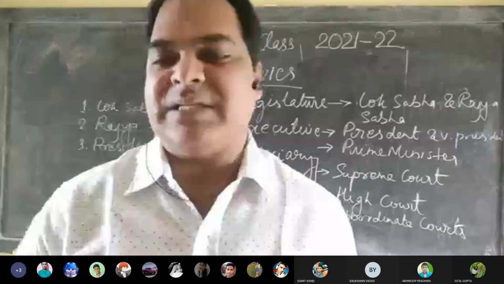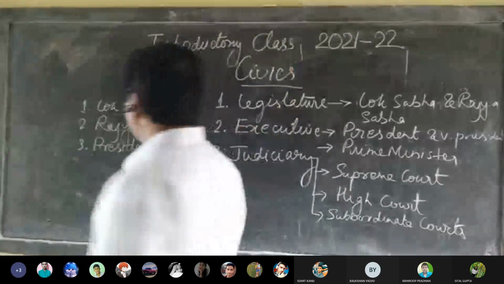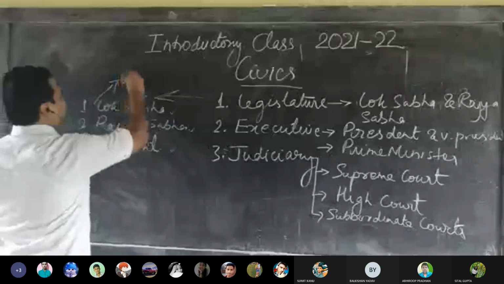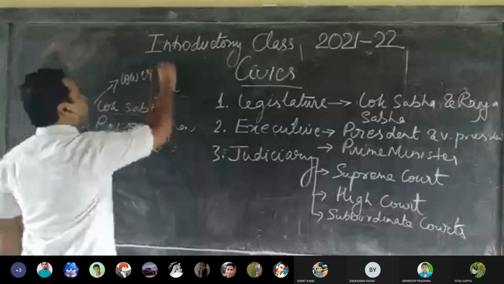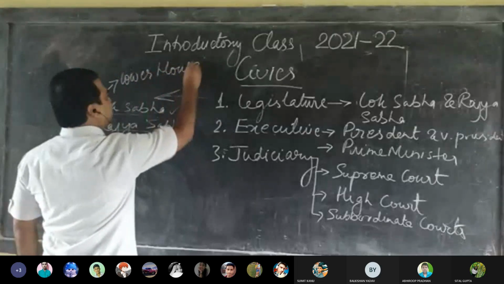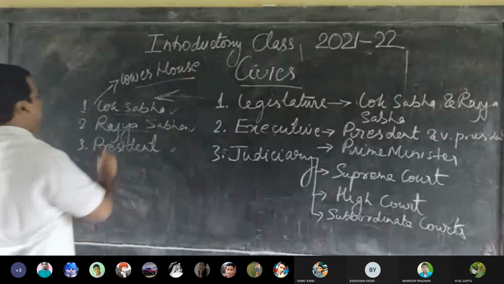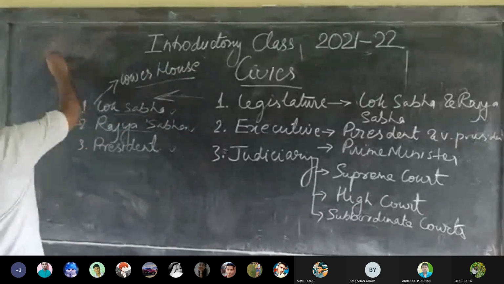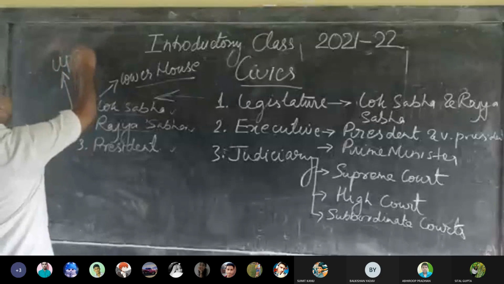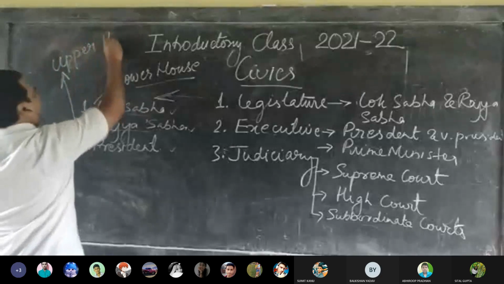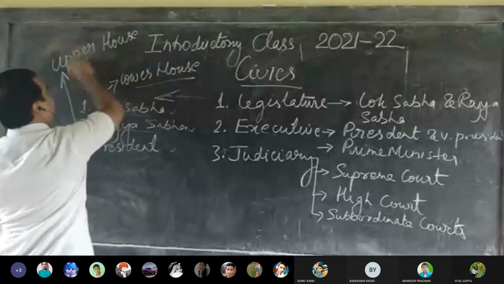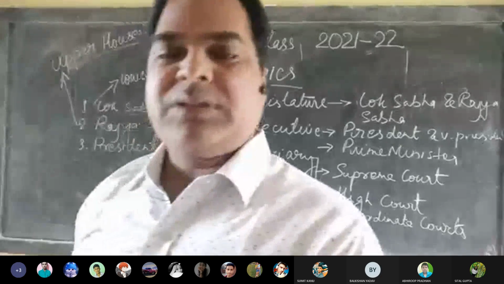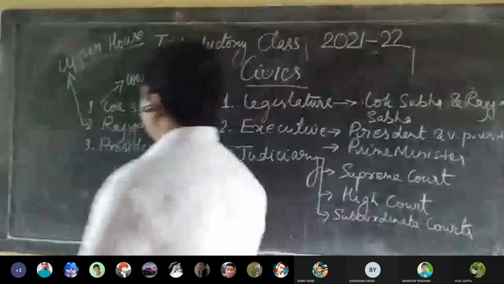Now the second one, Rajya Sabha is the upper house. Lok Sabha is the lower house and Rajya Sabha is the upper house.